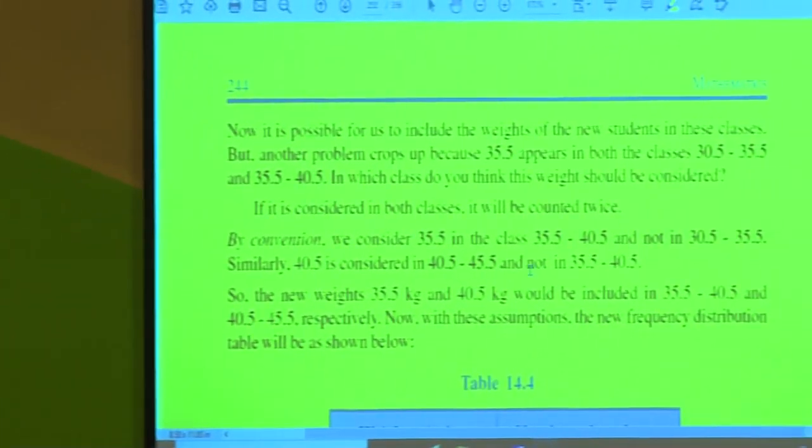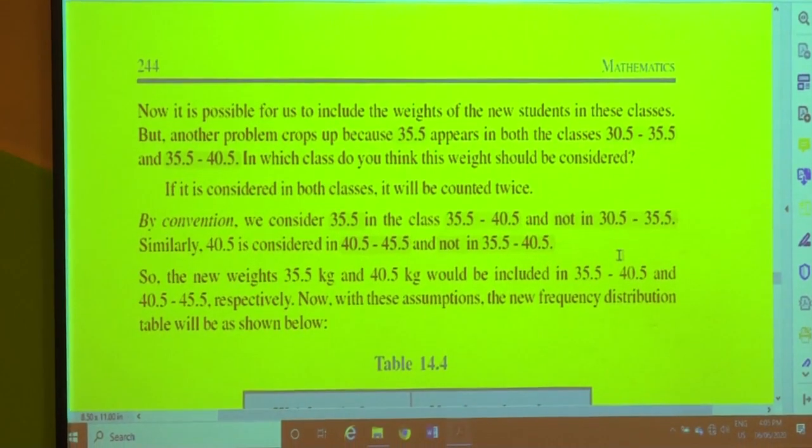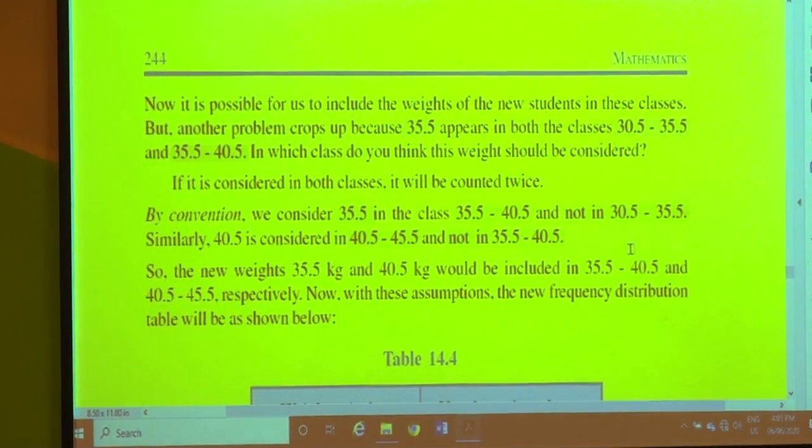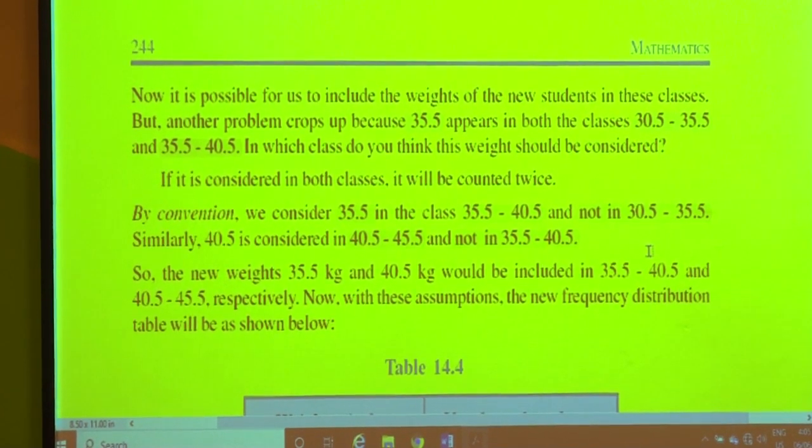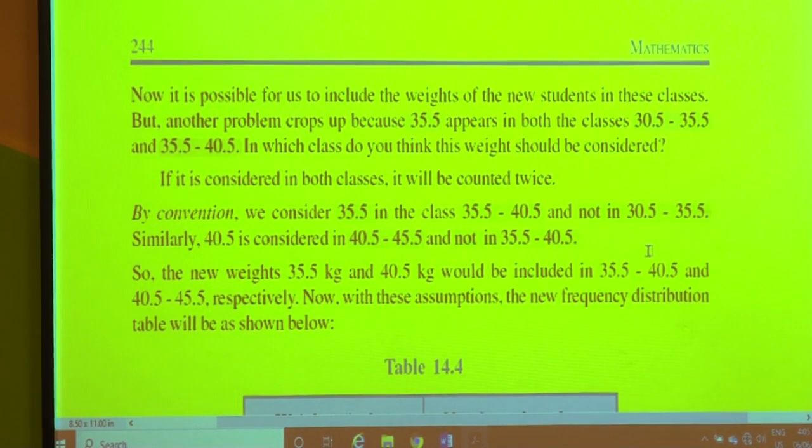Similarly, the second student whose weight is 40.5 will be considered in the class 40.5 to 45.5 and not in the class 35.5 to 40.5. The same is applicable to this student also.